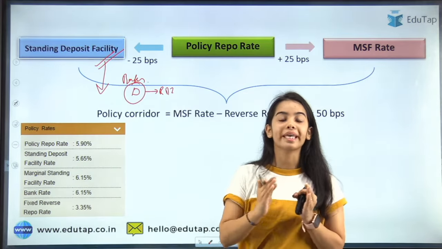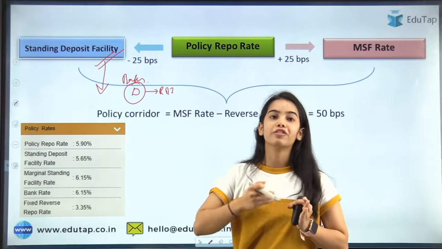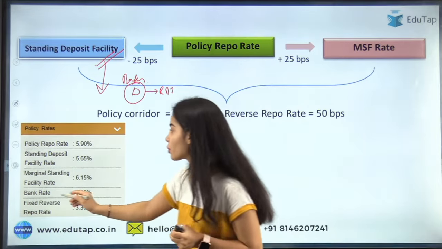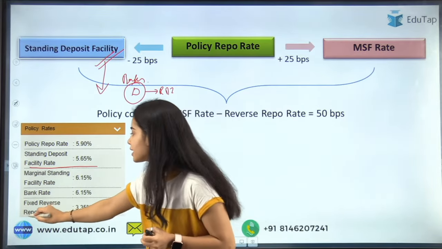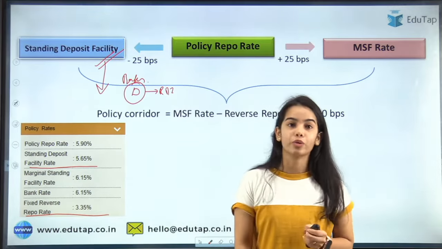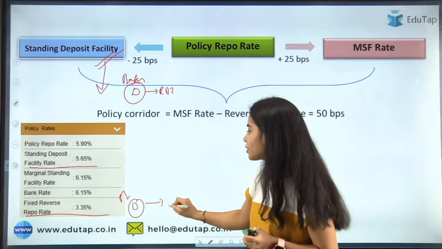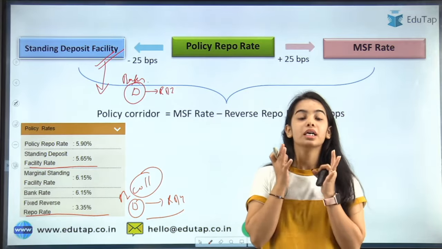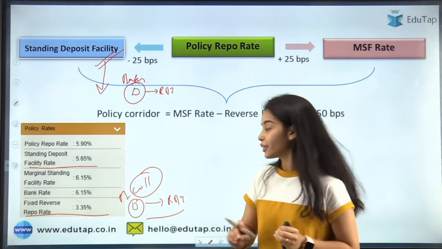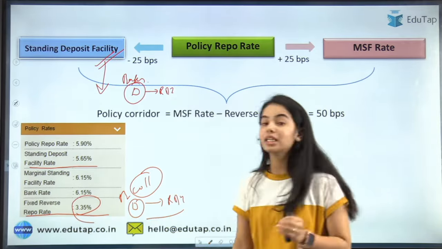So the banks do not take any collateral and they deposit the money with the RBI, and usually the standing deposit facility, here you can see, is greater than the fixed reverse repo rate. In the fixed reverse repo rate, when the banks deposit their money with the RBI, the banks get the government securities as the collateral. So they are called the secured deposits. But to get the secure deposits, you are getting the less rate.